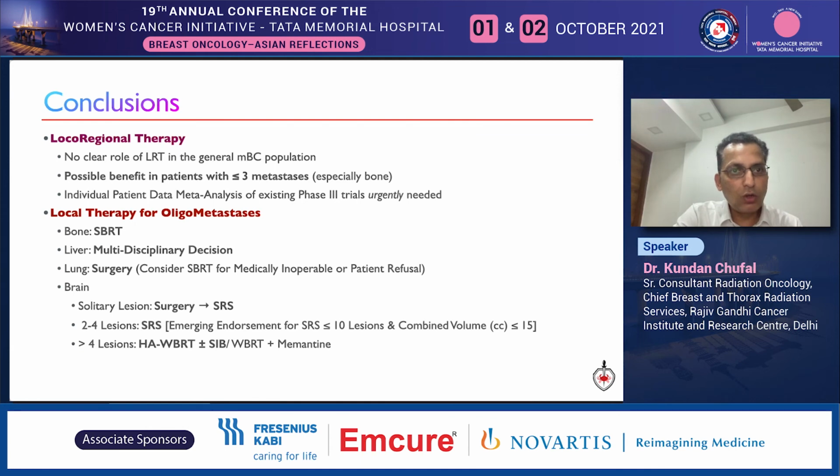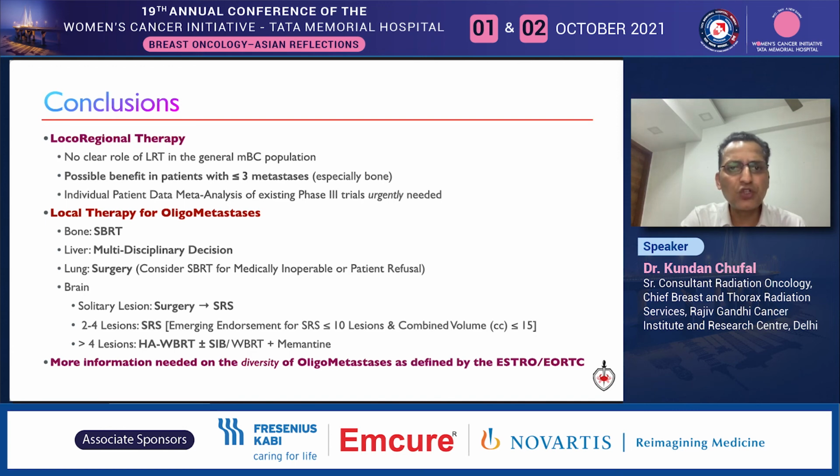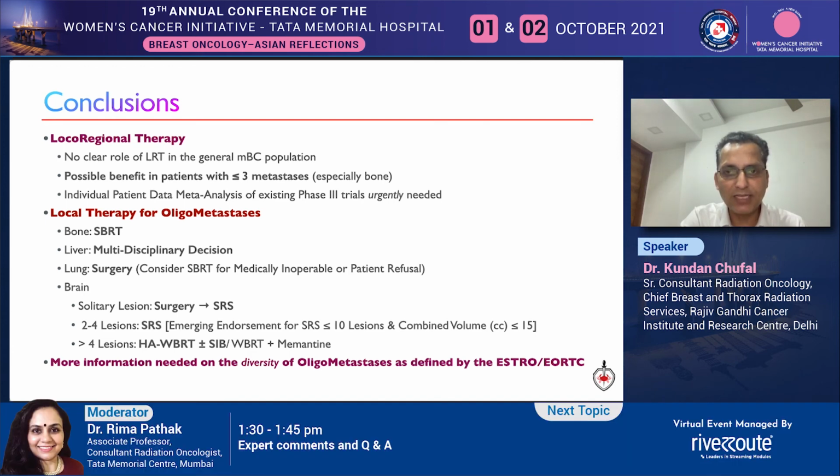My conclusions on local therapy for sites are in line with most consensus guidelines: surgery for lung, SBRT for bone and brain metastasis. Management is currently in an evolution phase. At our institution, we have treated up to 16 brain metastases, definitely with a low combined volume of lesions. And finally, we need to pool our resources to better understand the diversity of these oligometastatic patients.